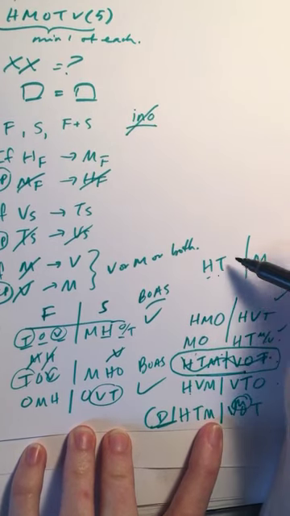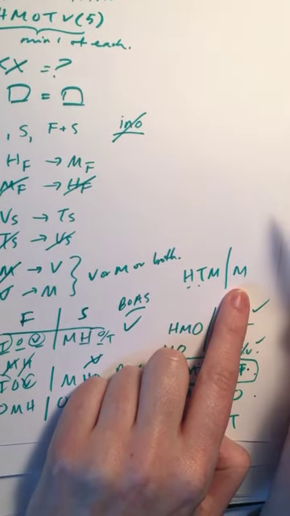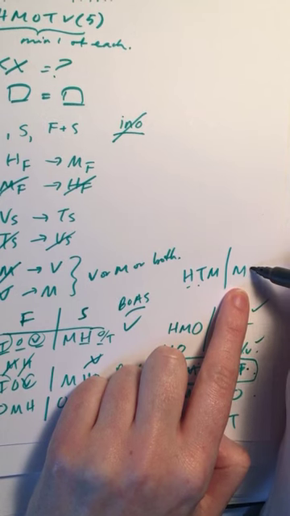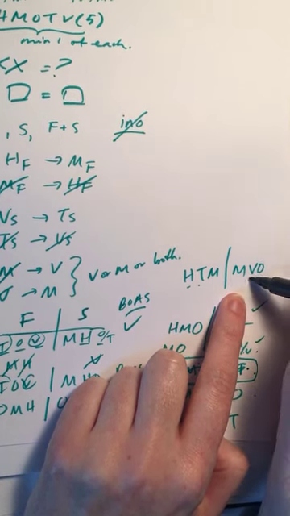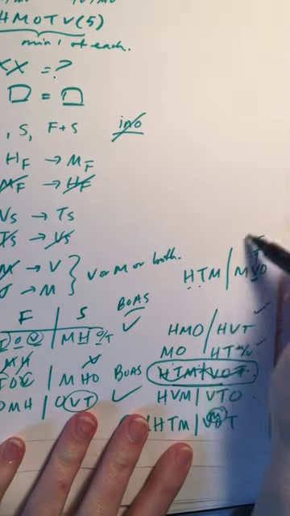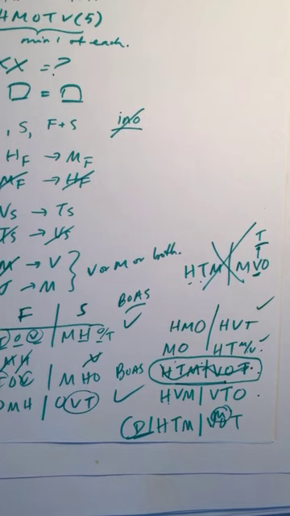And then H and T, H being in the fall means M is also in the fall. And then, of course, we need V and O in the spring, but if we put V in the spring, we're supposed to put T, and we don't have room. So that one's out. Yeah, so D can't work. Sorry about that. All right, 15.